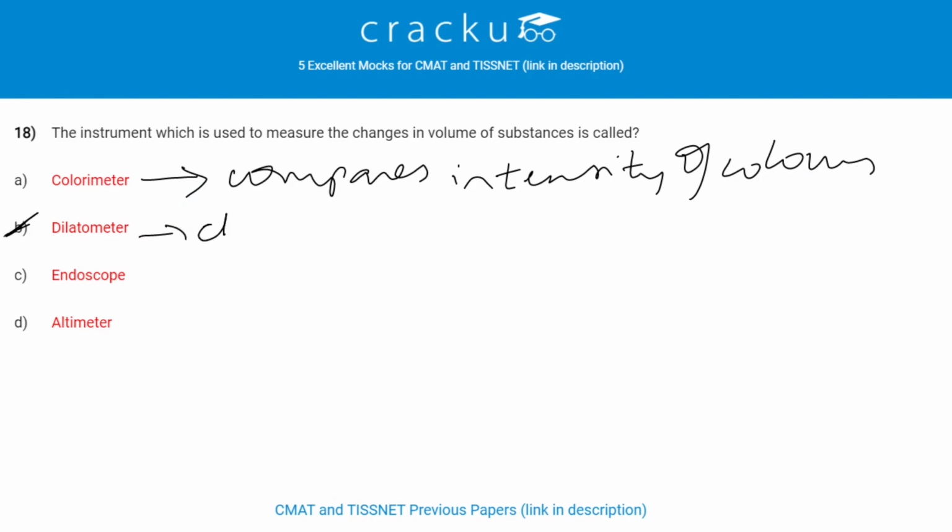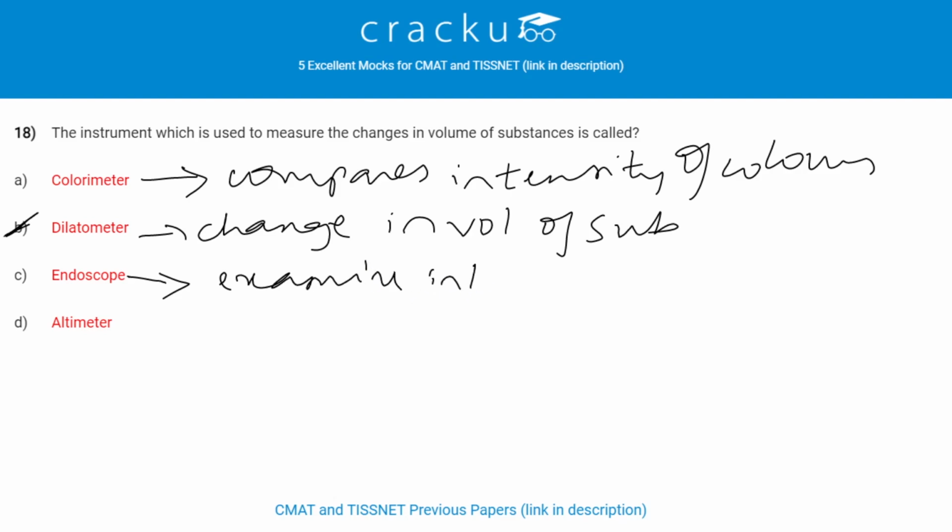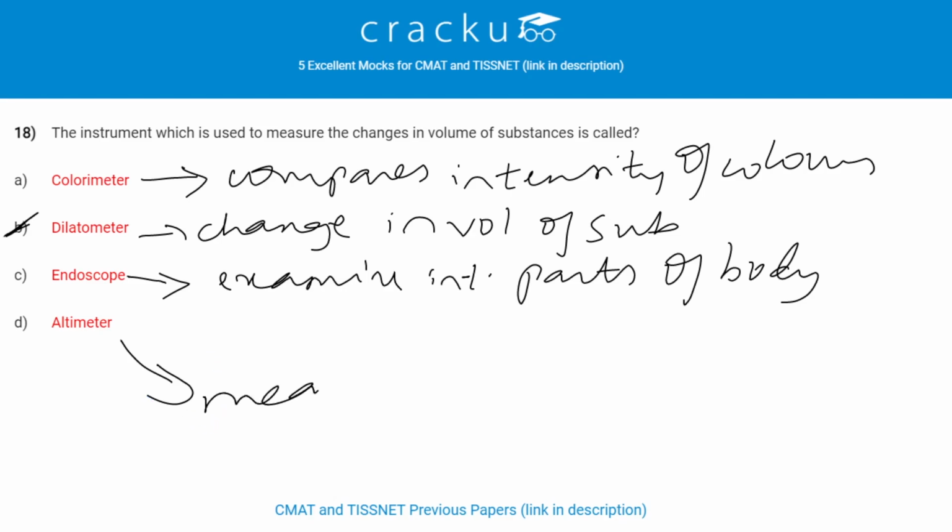Endoscope is the instrument used to examine internal parts of the body. Altimeter measures altitude and is mostly used in aircrafts.